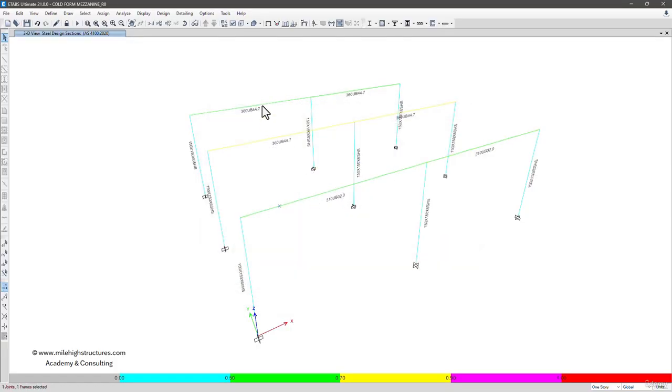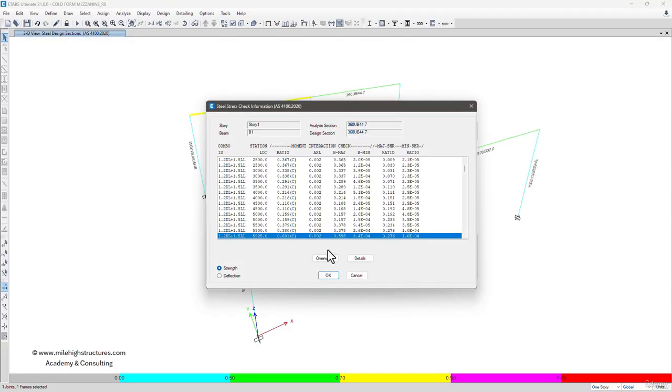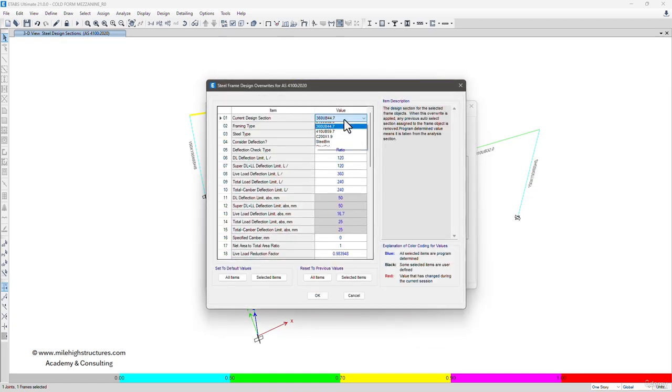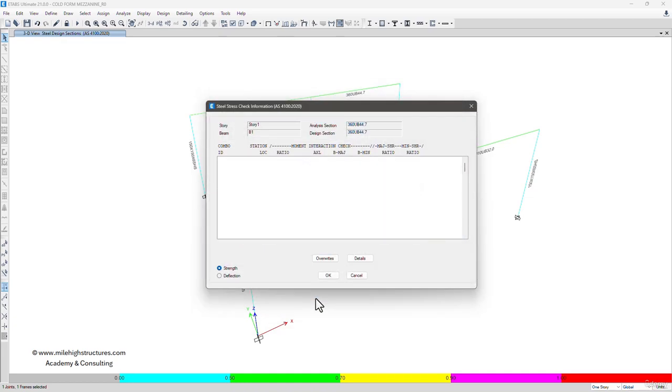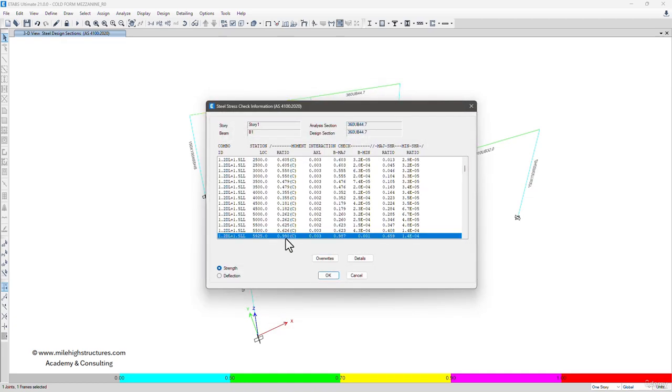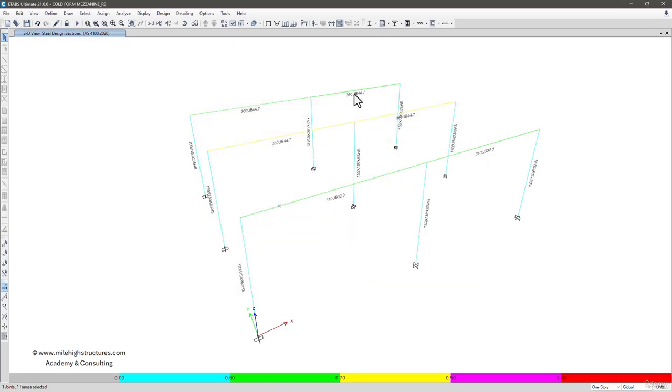The same can be checked here also. That is for 360 UB 44.7. If we go with the lesser size, that is 310 UB 32, we can see that now it is failing in the design. We never need to have a ratio higher than 0.95. 0.95 is the maximum value, so we should not proceed with 0.99. So this is also safe, this is also safe, and this is also safe.